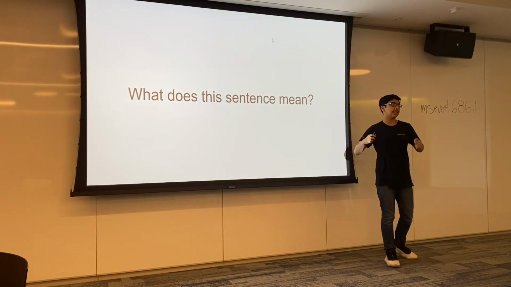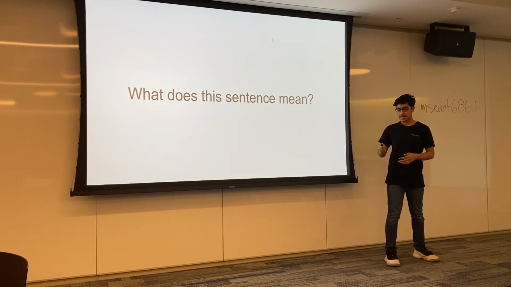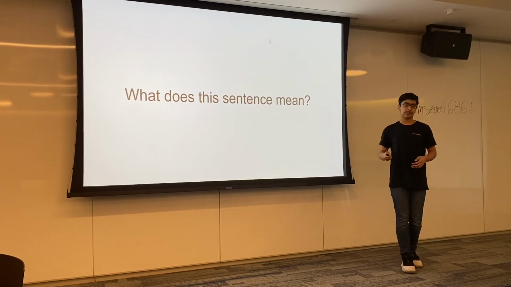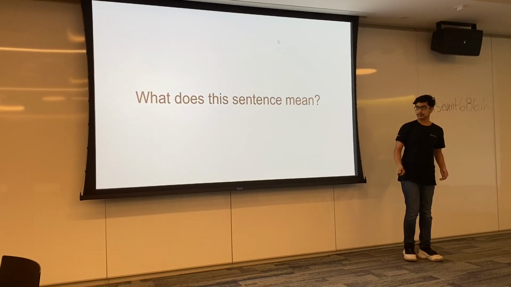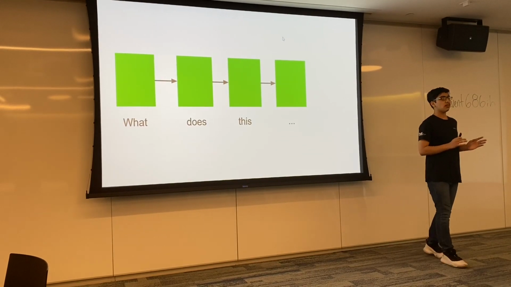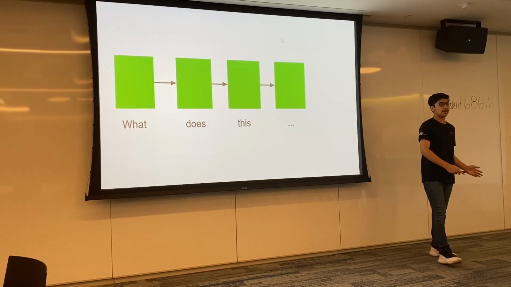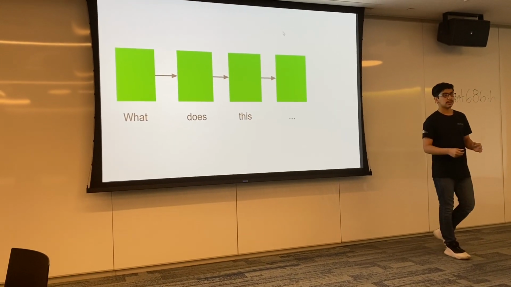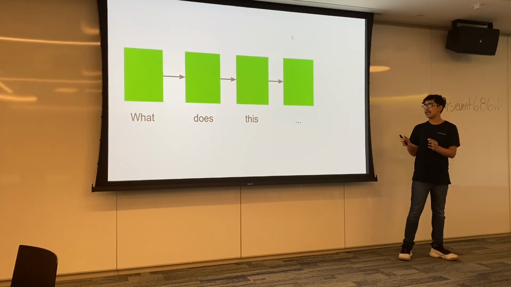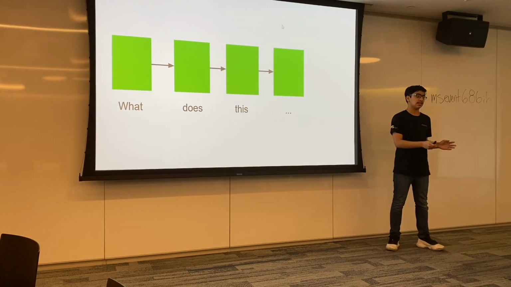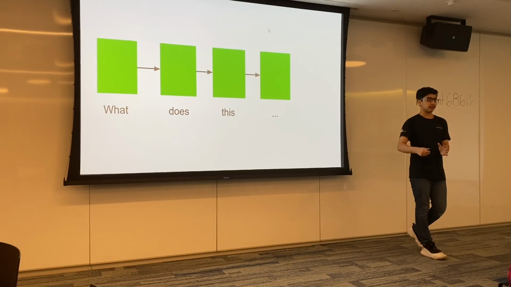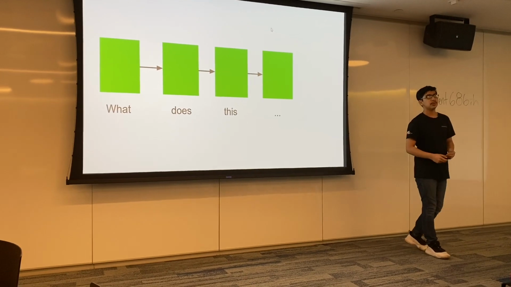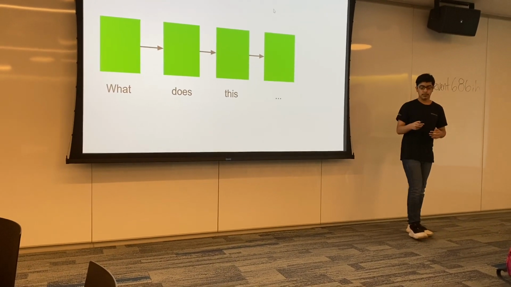First, let's imagine it takes a sentence. What does a sentence mean? And then what we'll do first is it will split the sentence into the individual words, like what and does. Then it will take each of the words and place them into the input of each of the neural networks. Each of the green boxes represents a neural network, and all of these neural networks are connected by these lines called synapses. Synapses are used to carry signals from one neural network to the other. They contain weights, which determine which signals are the most important.